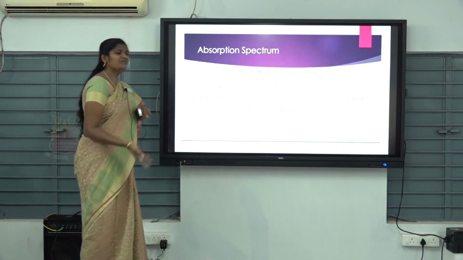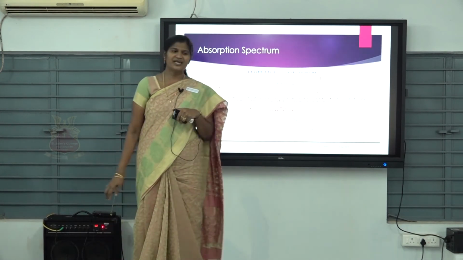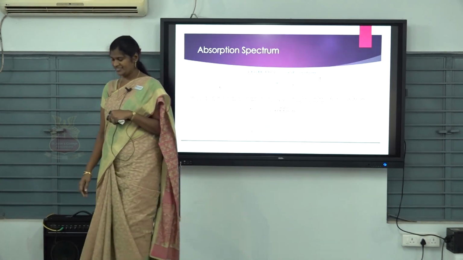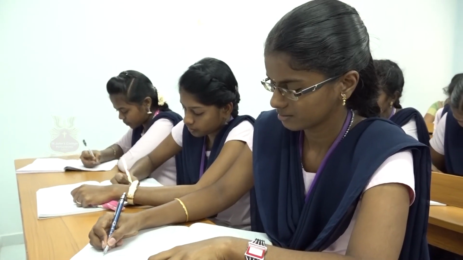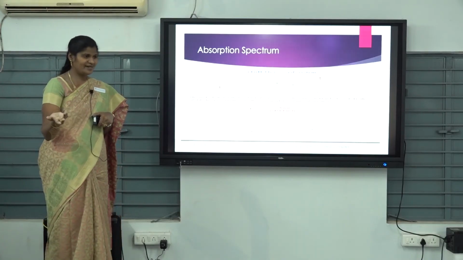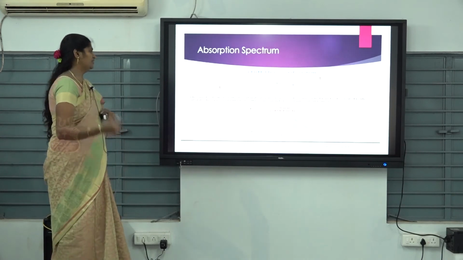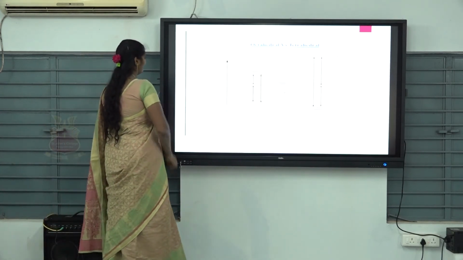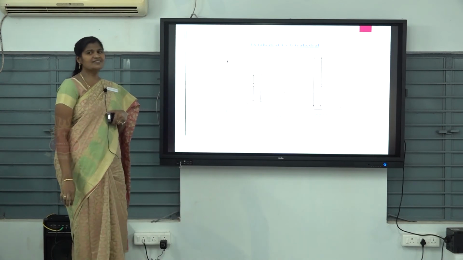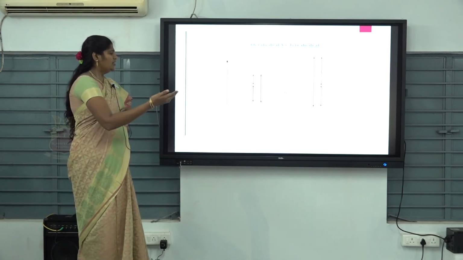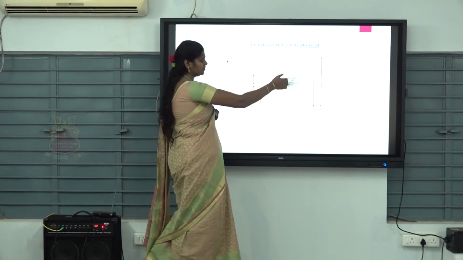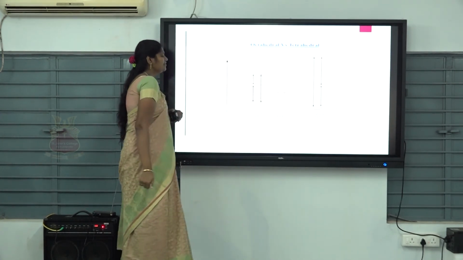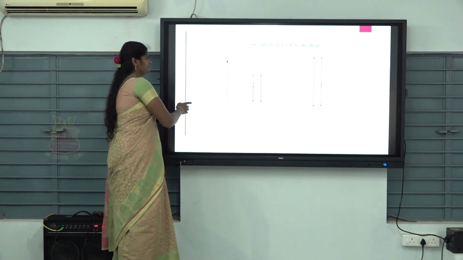For one more example, if you take a zinc complex, what color will you get? Colorless, because of the completely filled d orbitals, so there is no d-d transition, isn't it? The next thing, octahedral versus tetrahedral. We know octahedral splitting is t2g, eg. Just the reverse is the tetrahedral field.